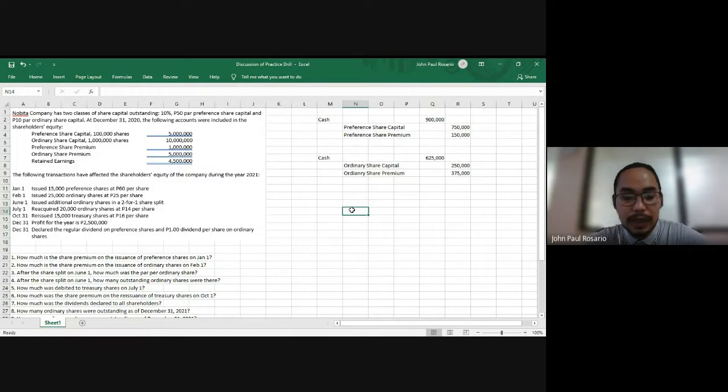Outstanding shares are computed by deducting the number of treasury shares from the issued shares. Thus, when we increase the number of issued shares, we should also increase the number of shares in treasury. So with that in mind, the number of issued and outstanding ordinary shares as of this date is 1 million shares.